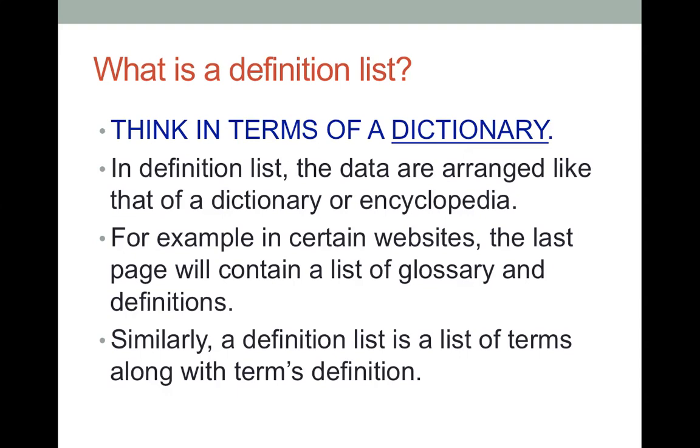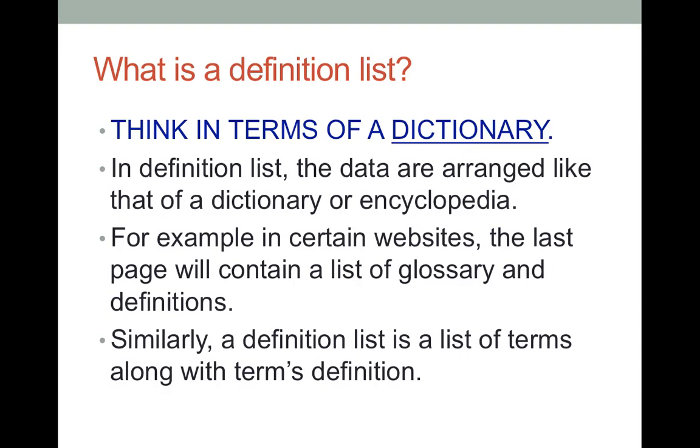Okay, simple. Now, where do we use these definition lists? Suppose we are creating a website. Maybe you are creating a website on, let's say, chemical reactions that are happening, or for commerce students it could be economic strategies.